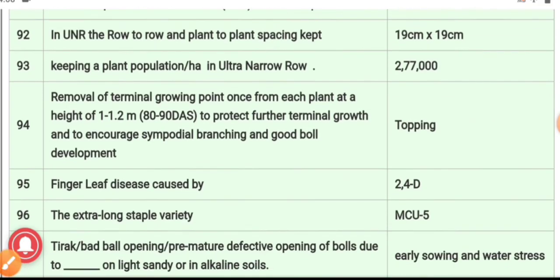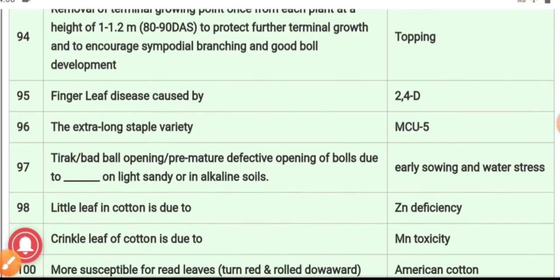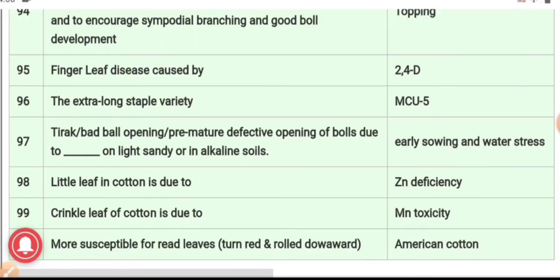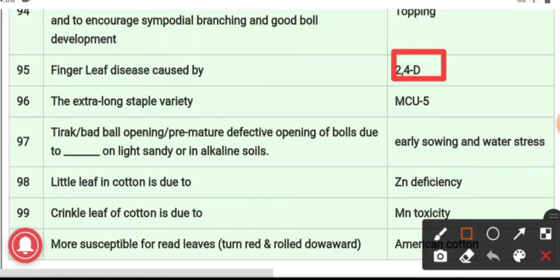95th question. Finger leaf disease is caused by, and the answer is 2,4-D. It is caused by 2,4-D. 96th question. The extra long staple variety, and the answer is MCU 5. It is the extra long staple variety.